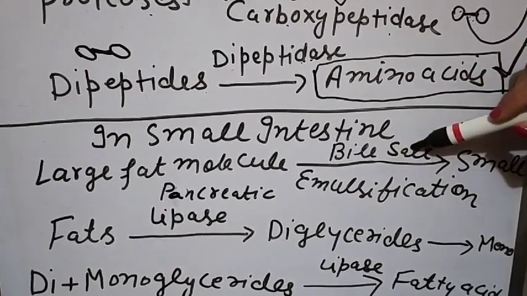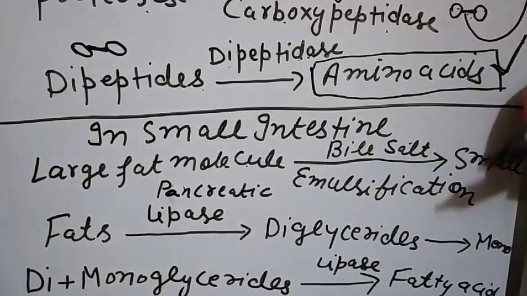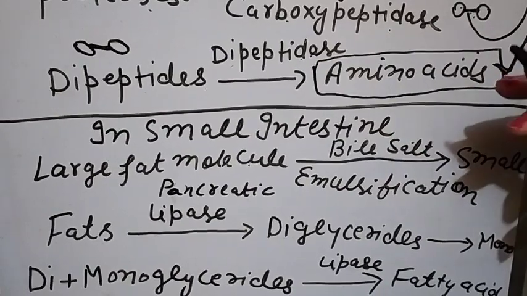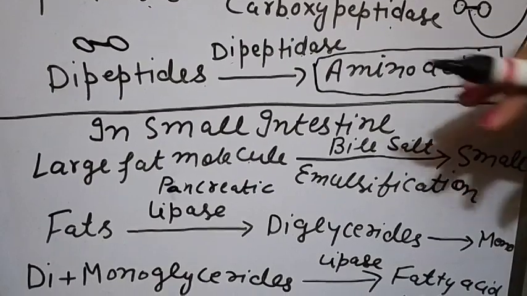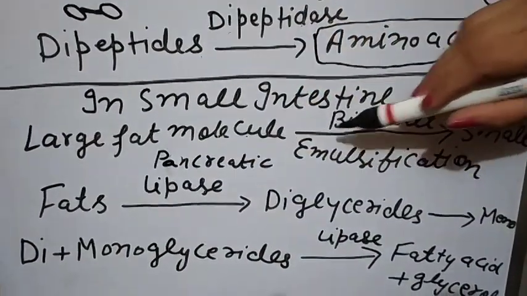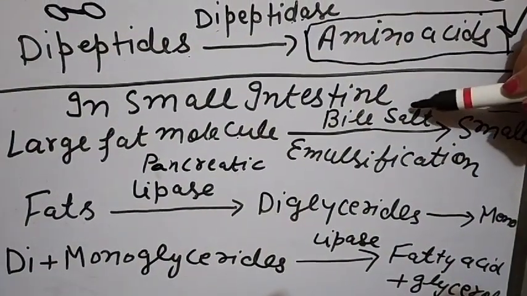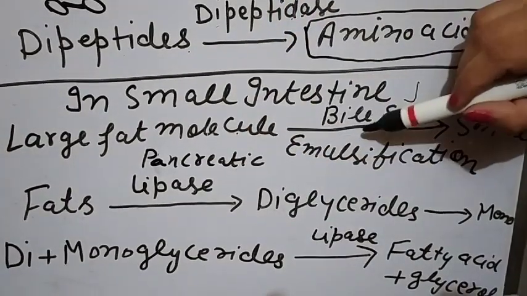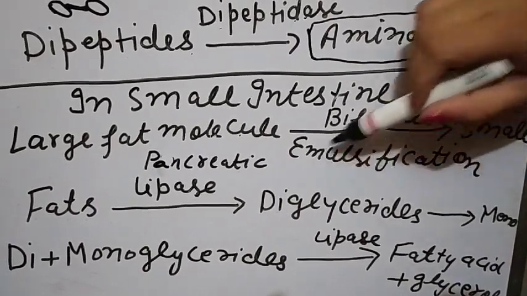So this bile salt acts on the large fat molecules, because these are very large molecules. These are the esters of fatty acids and glycerol. For their breakdown, they should be broken into small molecules. So the bile salt acts on these large fat molecules and changes them into small molecules, and this process is known as emulsification.